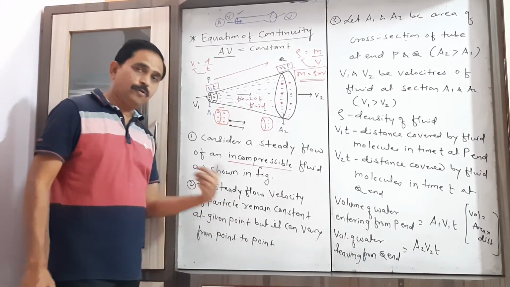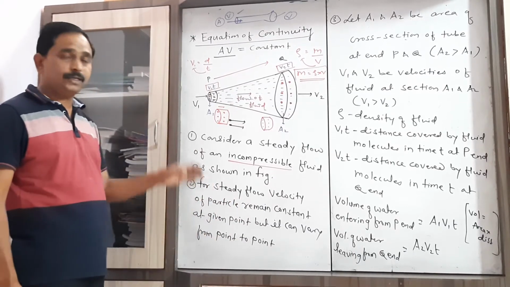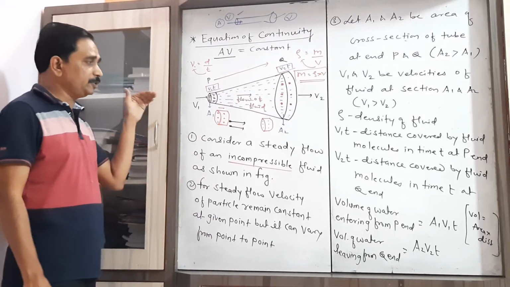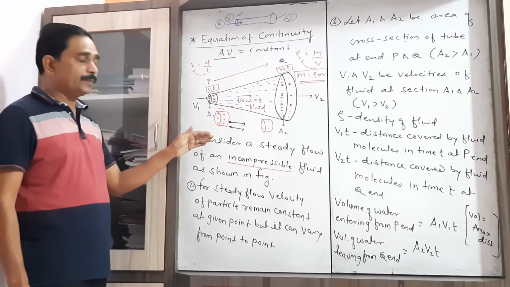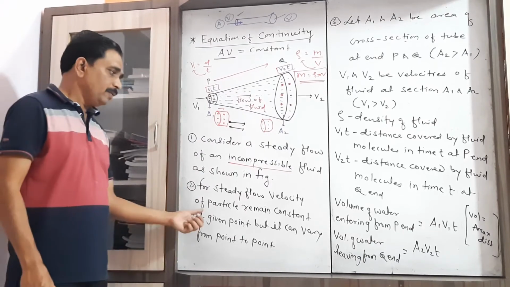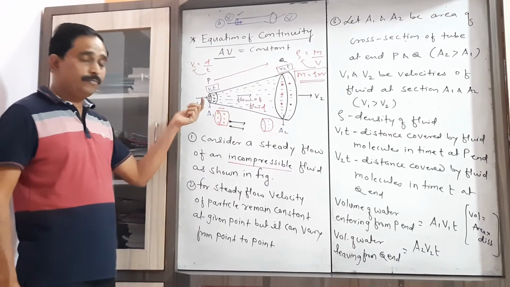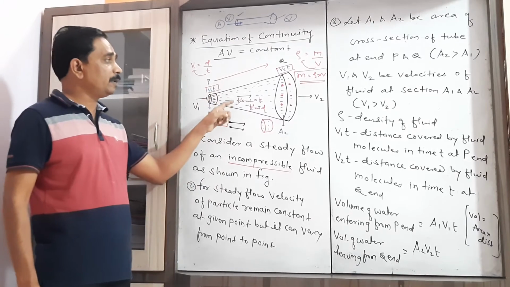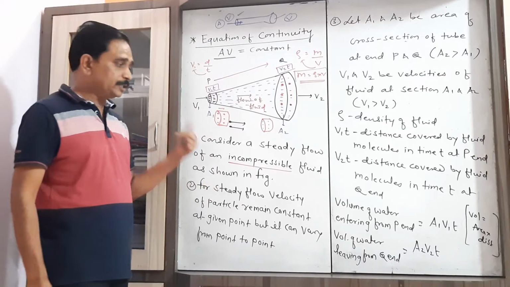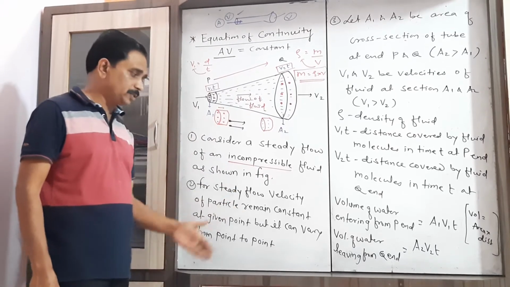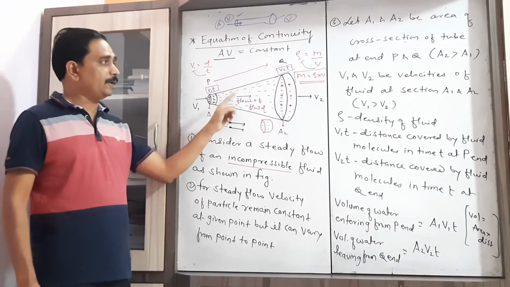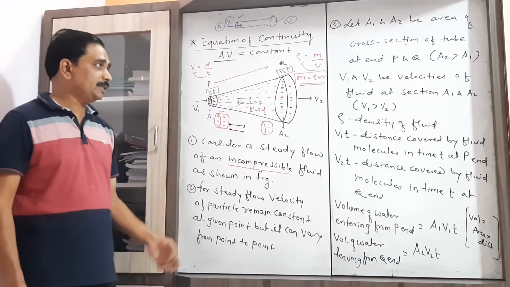So here, before moving further, let us quickly revise it. Now you have to consider one fluid which is incompressible, flowing through a tube whose area of cross section is different. When we consider the velocity of particular particles of the fluid in a steady flow, its velocity at that point may remain constant, but when that particle moves from one place to another, its velocity changes.